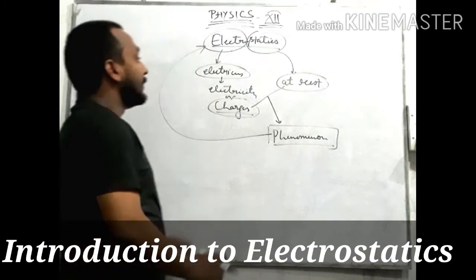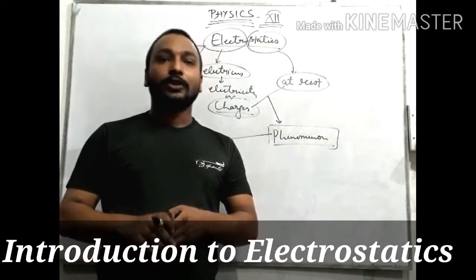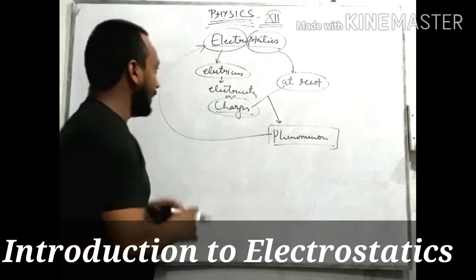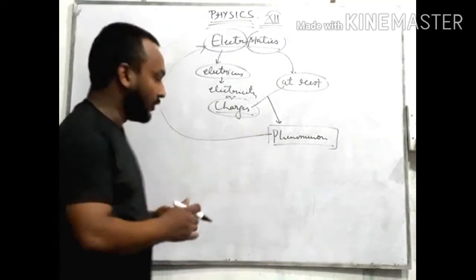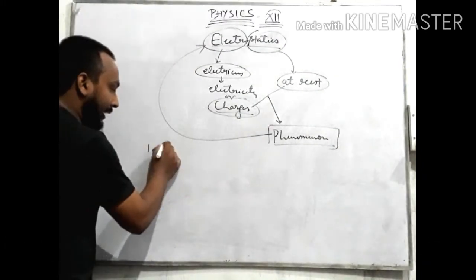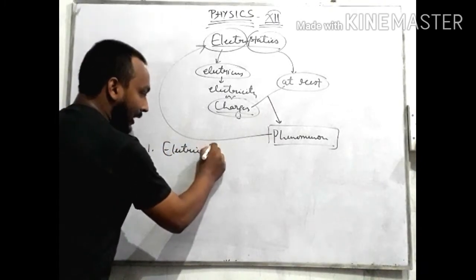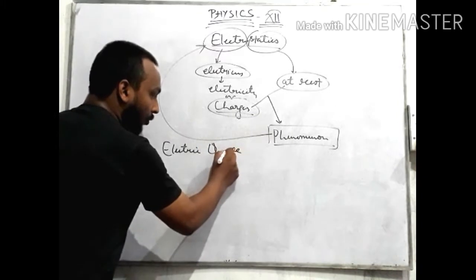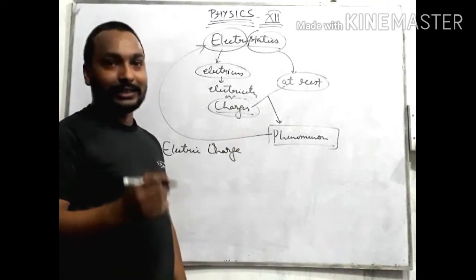Now let me tell you what topics you have to go through in electrostatics. We have to study basically four topics. First is electric charge: what electric charge is, what its properties are, and how bodies get charged and discharged.